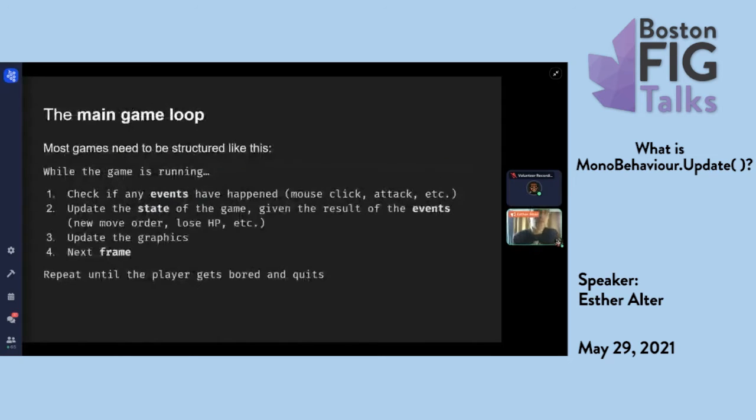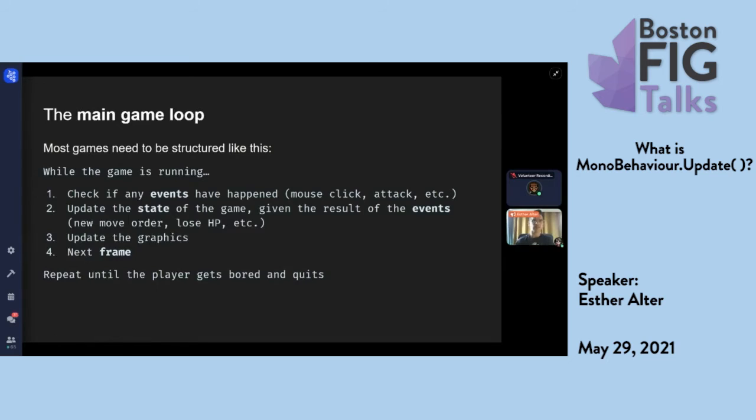So most games need to have a main game loop. And I say most because you can have some, like adventure games, like Twine games, that don't have to have this structure, where instead of a loop, you're falling through a tree of choices you're making over time. But aside from those, most games have to be structured around this loop. And this makes them distinct from a lot of software, especially web development.